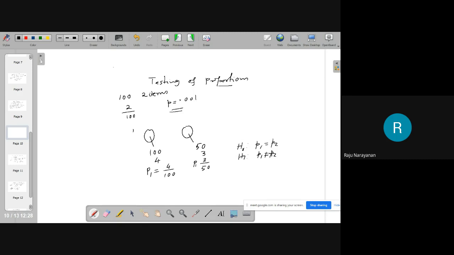Okay, it is an application. Now you can think about a variety of problems. You can think about proportion of girl students in science departments, proportion of girl students in language departments. Okay, and you want to know whether these proportions are same or not.